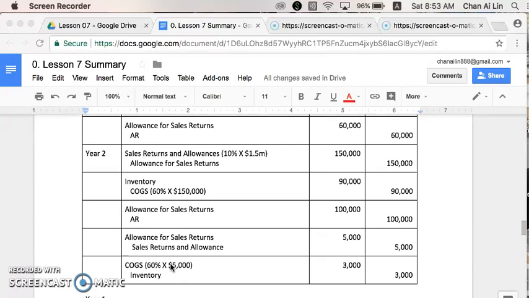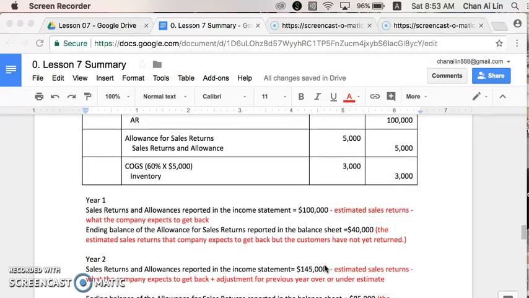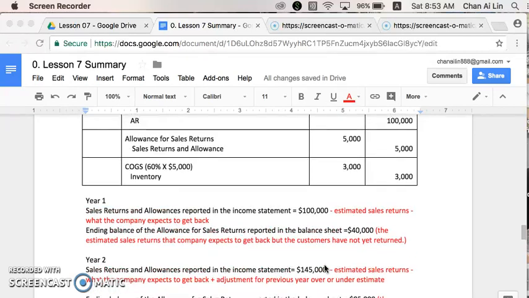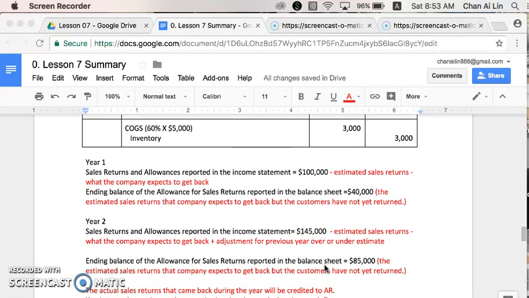Now at the end of year 2, the balance in the allowance account would be the beginning balance of 40,000 plus the 150,000 made. So 40 plus 150 is 190. Then we will less 100,000. That will give us 90,000. And then we will less the adjustment of 5,000. So we should have an ending balance of 95,000. Oh, sorry, 85,000. We will have an ending balance in the allowance for sales return of 85,000 at the end of year 2.